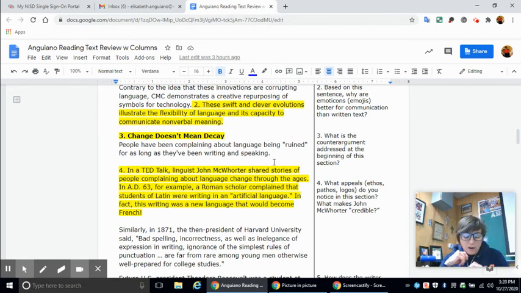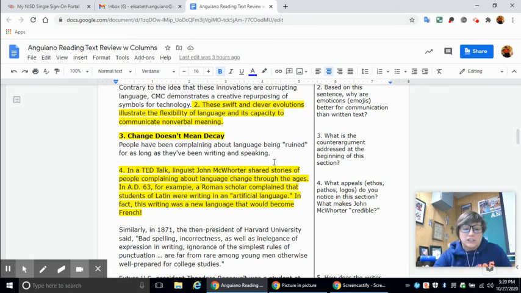The counter argument would be that using alternative forms of written communication is ruining language. That's what people are saying. When we went over argument and counter argument the other day, their argument is that emoticons are not ruining language, so the counter argument is that emoticons are ruining the English language.